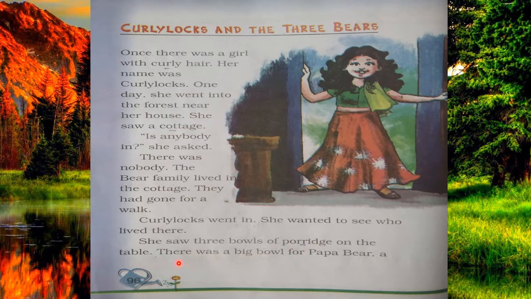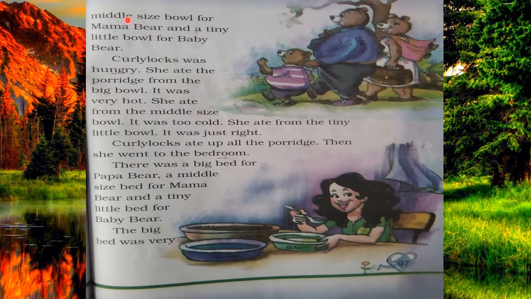On that dining table, there was a big bowl for Papa Bear. There were three bowls, right? The first big bowl for Papa Bear, a middle-sized bowl for Mama Bear, and a tiny little bowl for Baby Bear. They were of three different sizes.